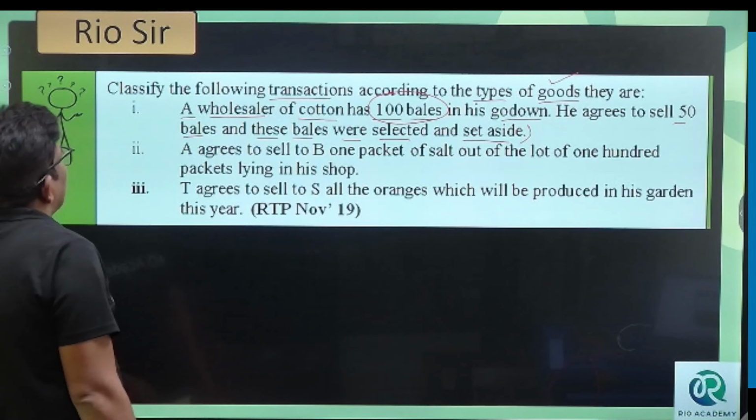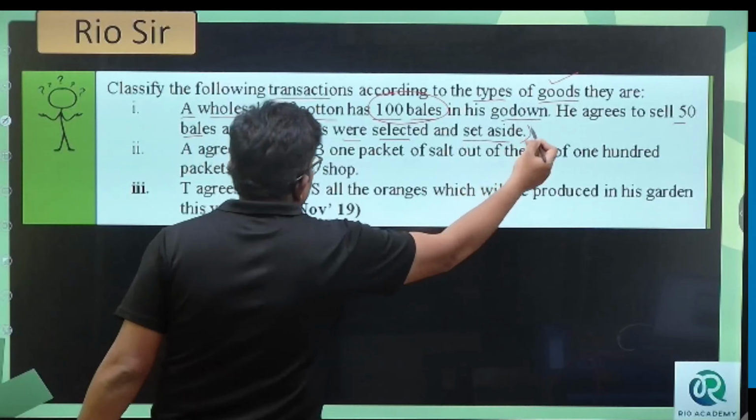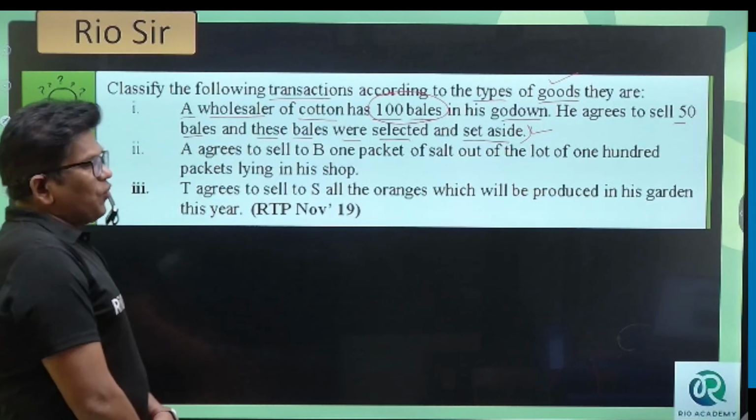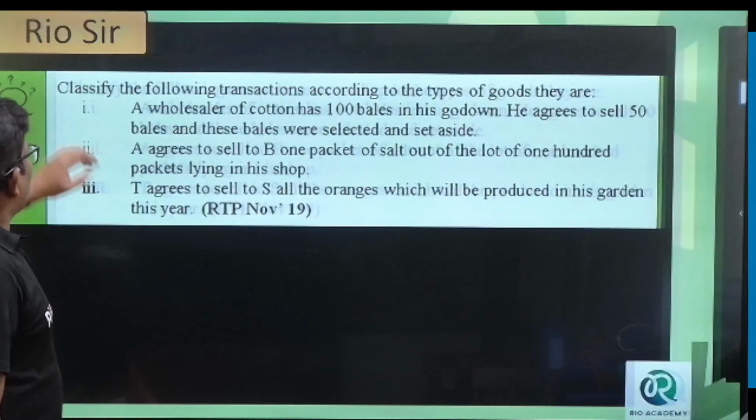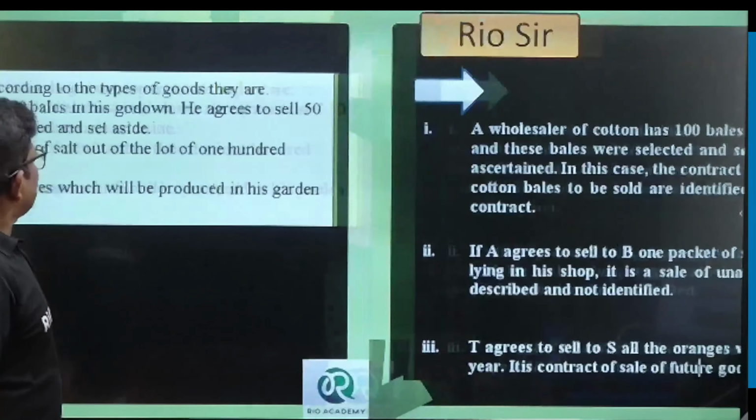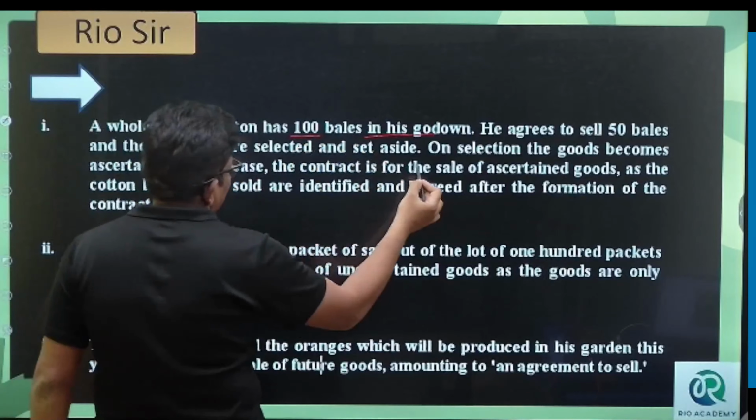Tell me, bacho, what kind of goods is this? Bacho, these are nothing but identified goods, right? Identified goods. See, a wholesaler of cotton has 100 bales in the godown. He agreed to sell 50 bales, and these bales were selected and set aside.